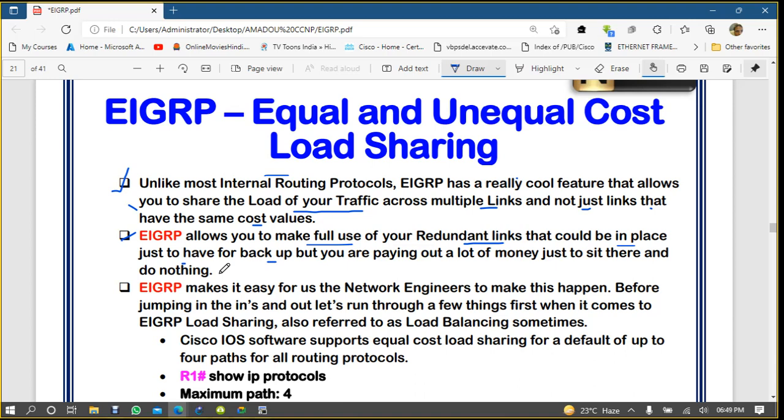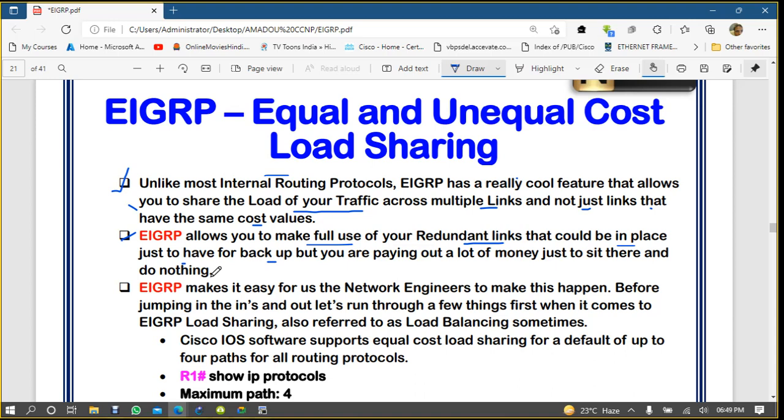So with the help of unequal cost load balancing, you can utilize that second link, which is a secondary link. Like in EIGRP you have seen that you have a successor and a feasible successor, right? Normally your router will forward all the traffic through the successor and the feasible successor is your backup path.